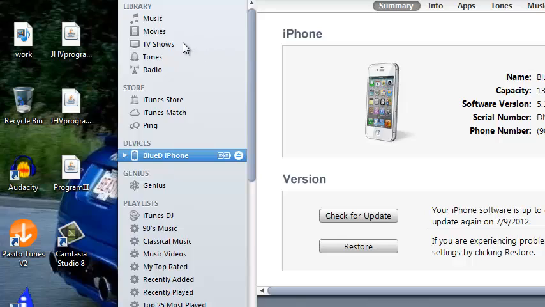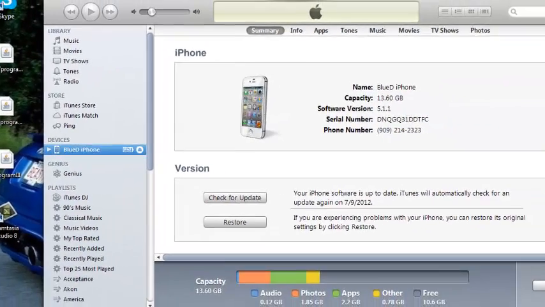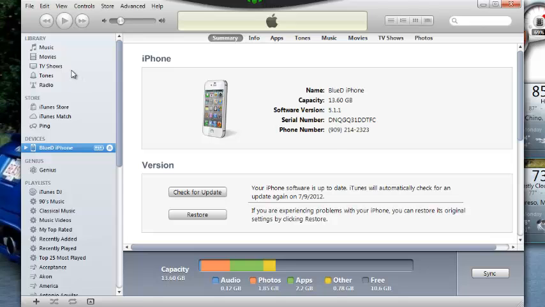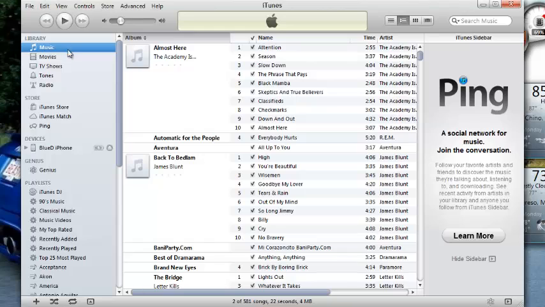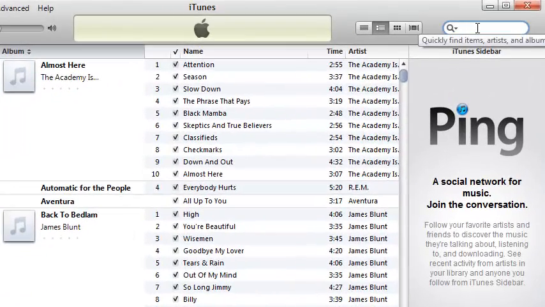Okay, so now the file that we just created, it's in the music library. Okay, now we're gonna go ahead and look for that. As you can see, my music library is pretty full, so I just want to go ahead and search for it, and we're gonna search for the name that we named it.